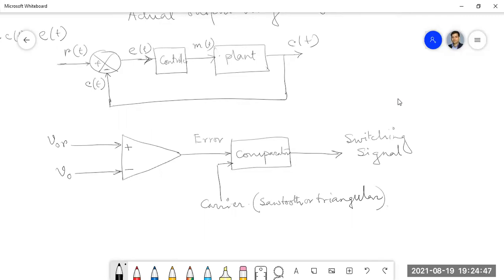This is part of the control circuit. Now this 110 volt is the input of the power circuit, and 24 volt is the output of the power circuit. For the control circuit, 24 volt is the input.